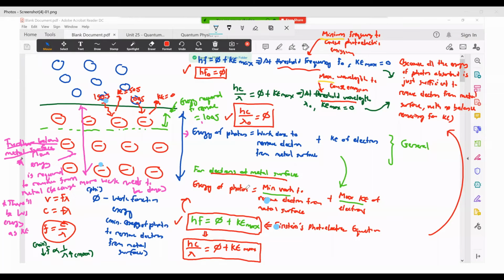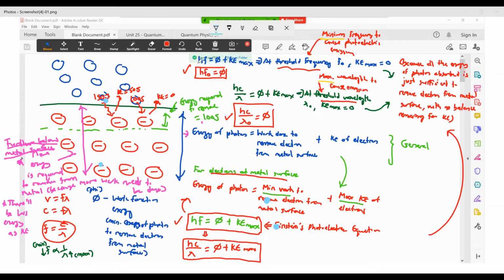Then, from this little equation here, you need to talk about a few things. With the equations that you have here, if you want to find out certain things like the minimum frequency for photoelectric emission or the maximum wavelength for photoelectric emission, you can find it out from this equation.